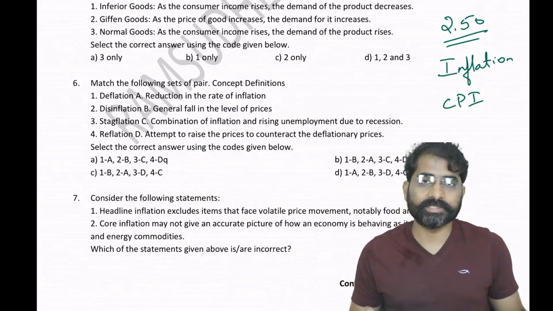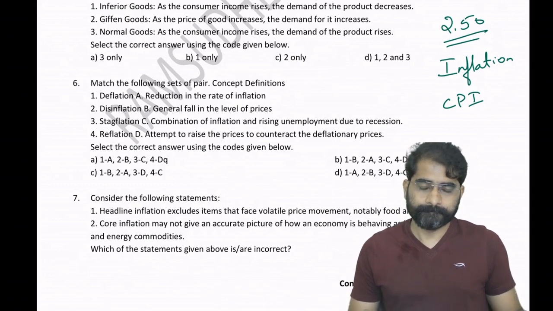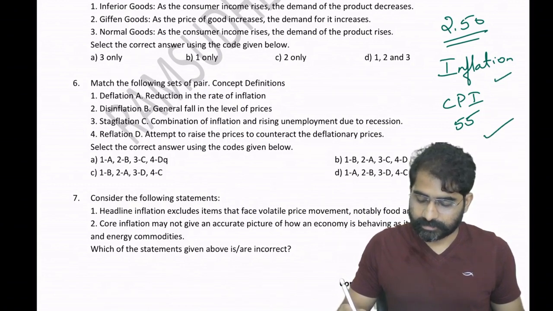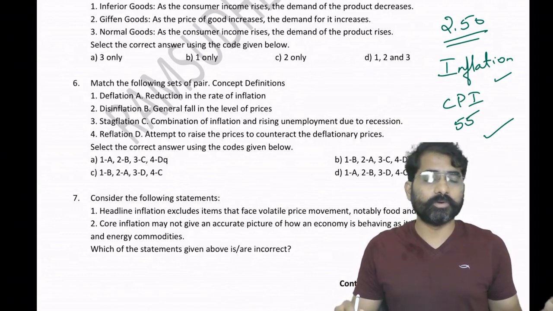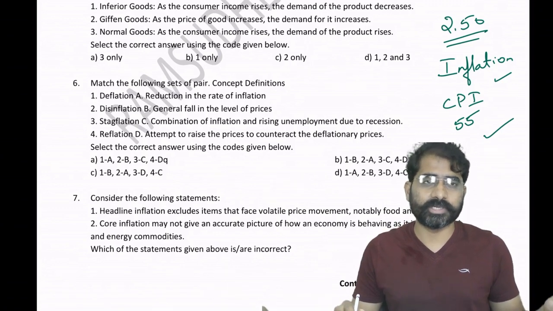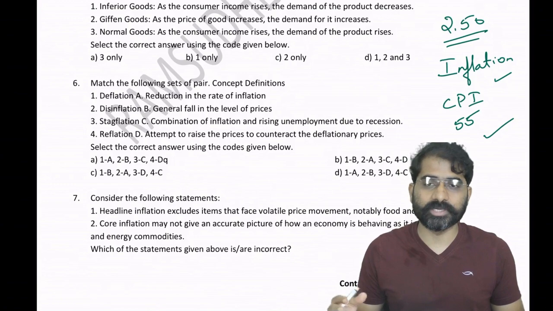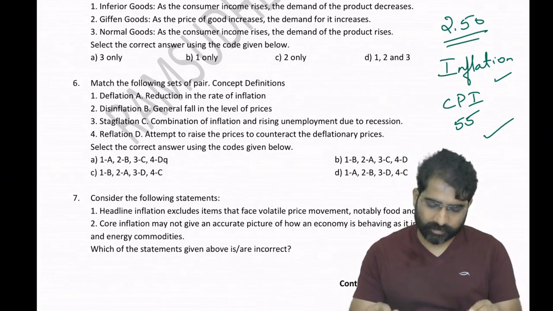Another area is national income. In national income, simple questions will be asked. Around 55 questions we have to solve today, and then some concepts, we have slides related to inflation. National income, I'll not derive the formulas in this class unless you have a doubt. Suppose you have a doubt about a particular formula, or the income method or expenditure method, then only I will derive. Otherwise, we will straight away get into the concept and discussion. That is what we have to do.